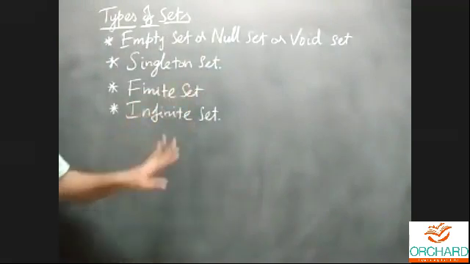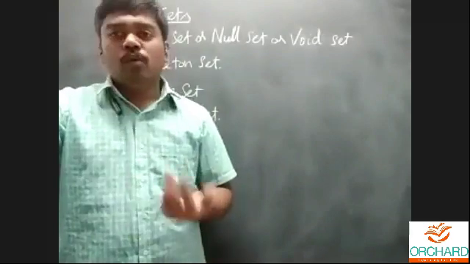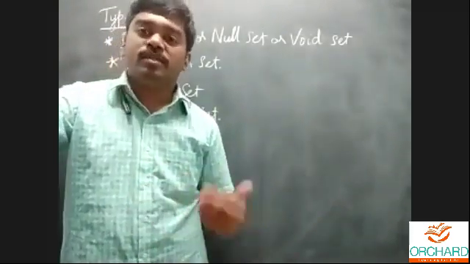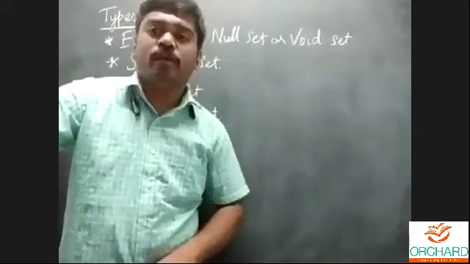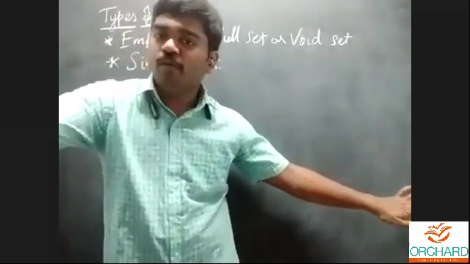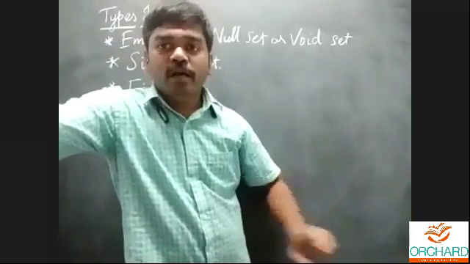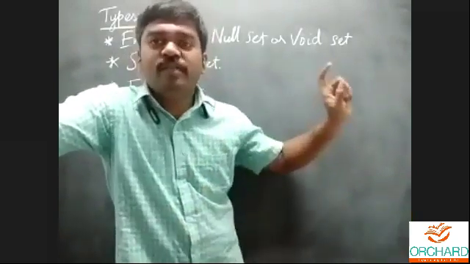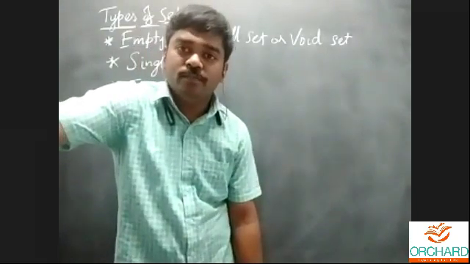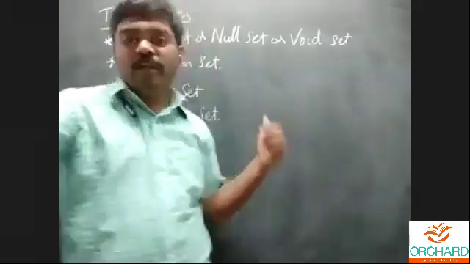Finite, that's the countable thing. Infinite set. What is an infinite set? We could not count the things. For example, set of all natural numbers, set of all even numbers, set of all odd numbers, set of all whole numbers, set of all integers. Yeah, because we could not predict this is the end of the natural numbers. Does anyone say this is the end of the natural numbers, sir? Is it possible to say this is the end for the natural numbers? No. Yeah, that is infinite. Okay, that's why this is the infinite set.